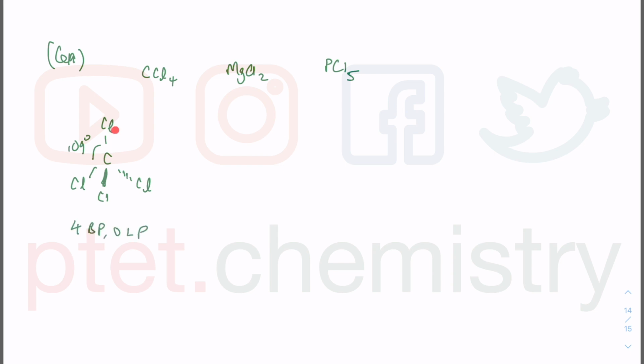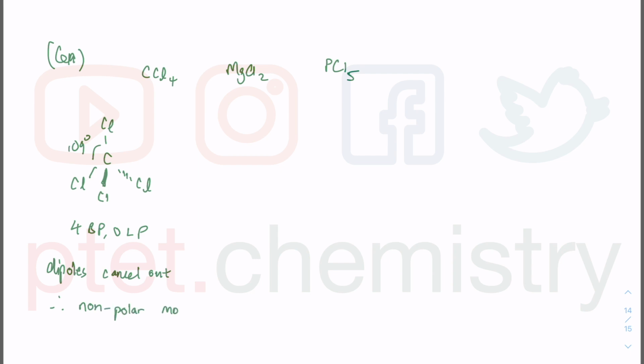There is a difference in electronegativity between carbon and chlorine, so you have a polar bond, but you don't have a polar molecule, because the dipoles cancel out since all the atoms are exactly the same in this tetrahedral geometry. Therefore, this is a non-polar molecule.